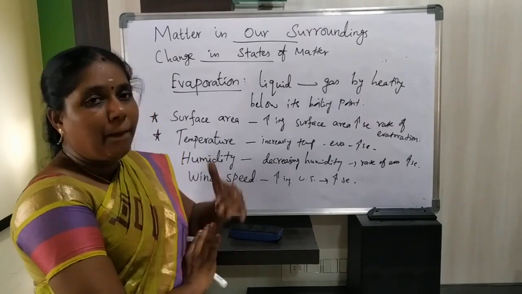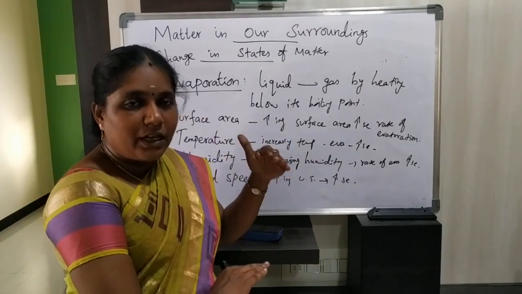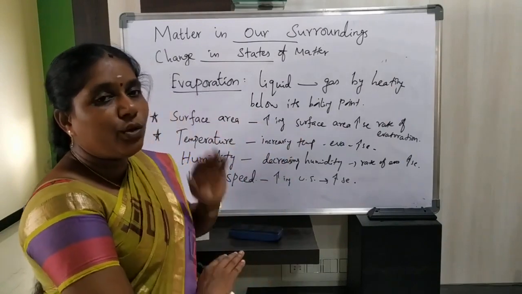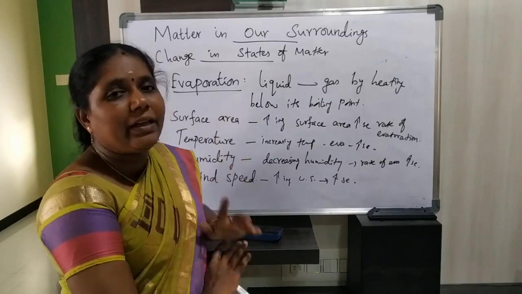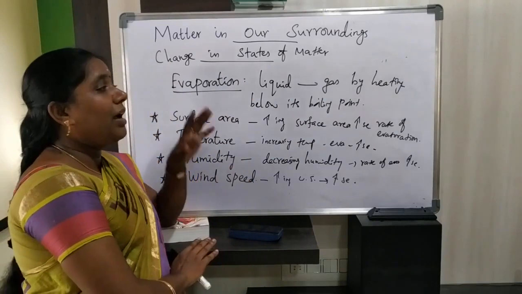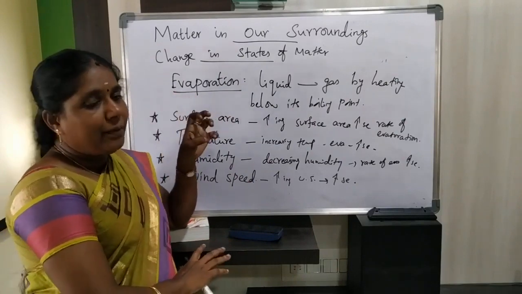By increasing temperature and decreasing pressure, as well as by decreasing temperature and increasing pressure. We have also discussed the difference between evaporation and boiling.